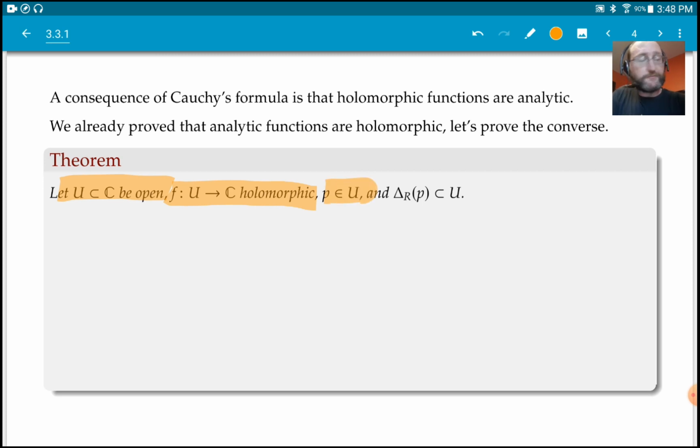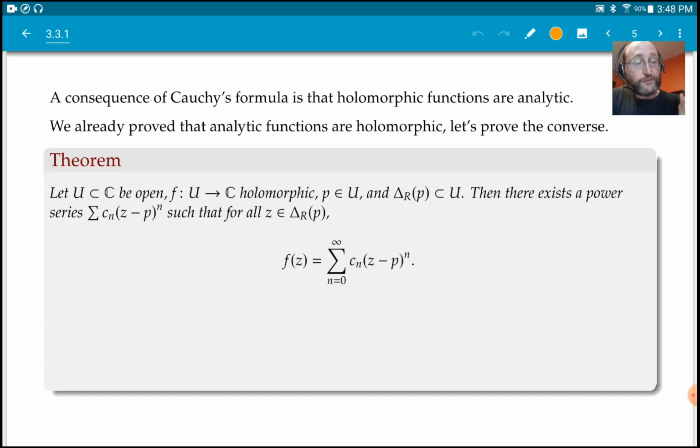We start with some arbitrary point P, and any disk centered at P contained in U. Then there is a power series such that the function is equal to the power series for all Z in the disk.